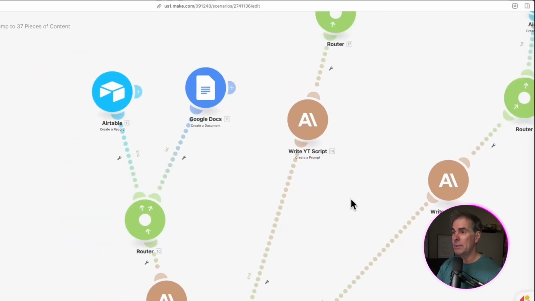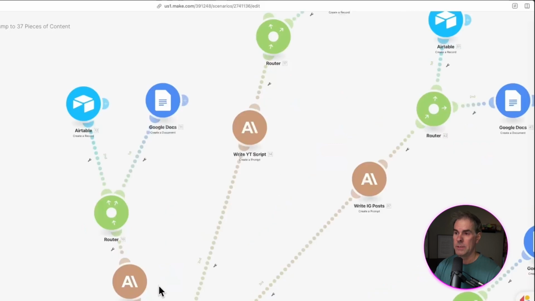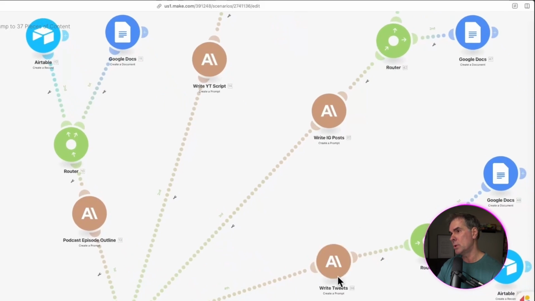And I'm literally now duplicating this for all the different other branches throughout my content tree here, basically. So for the next one, I want a YouTube script written from the transcript. So now that I've created this content branch, if you will, of the automation, all I have to do is clone this and duplicate it throughout the automation to create these different content branches. And I'll go through each one of these, but for example, this branch writes a YouTube script. This one writes the Instagram posts and tweets and so on.